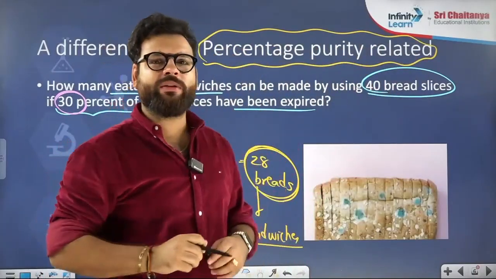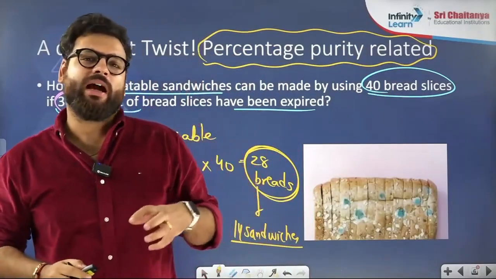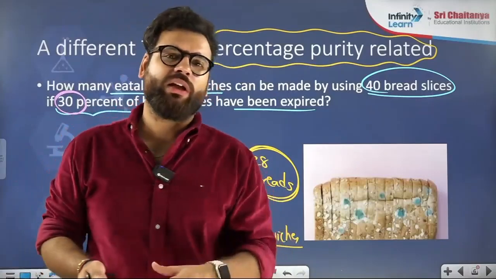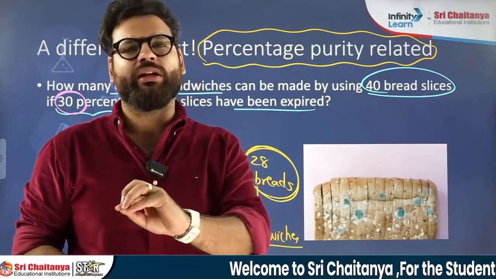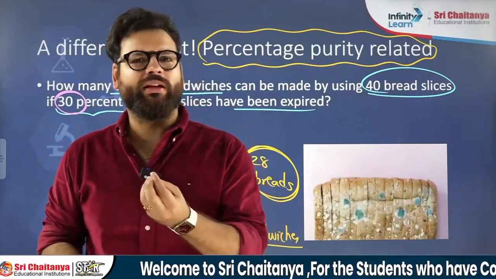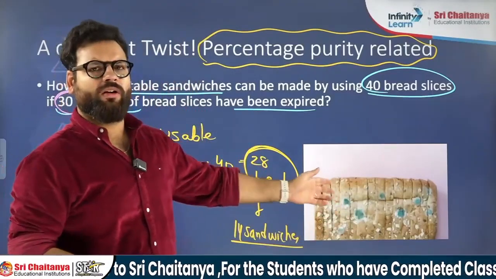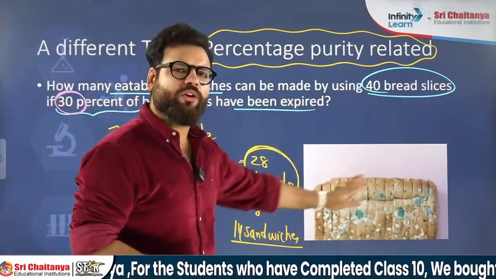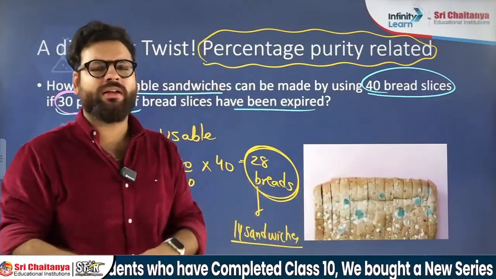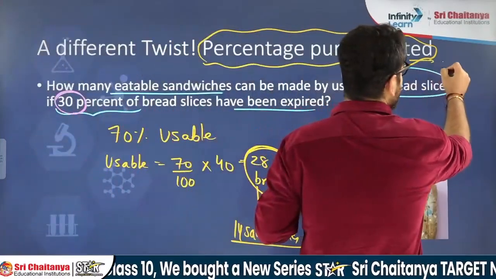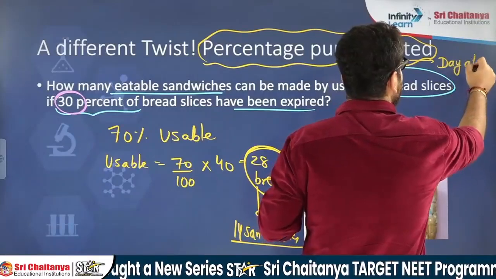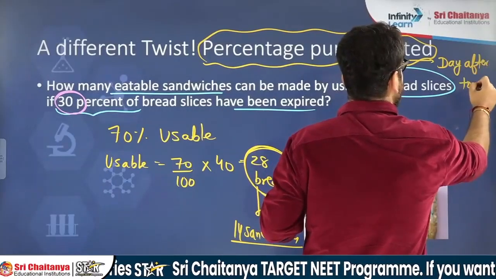Sometimes, if I say I am breaking 100 gram of CaCO3, how much CO2 will come out, if only 50 gram of CaCO3 is pure, something like that. It is the same as this one. When the whole reactant is not pure, some of it is useless, some of it is useful. Day after tomorrow. Today we will start with the simplest one.